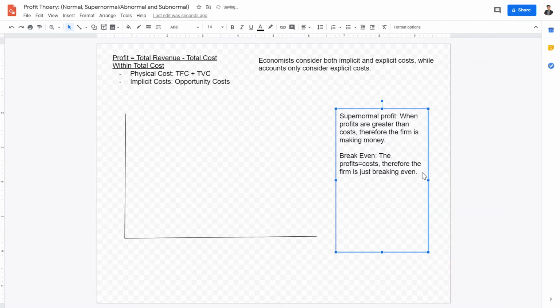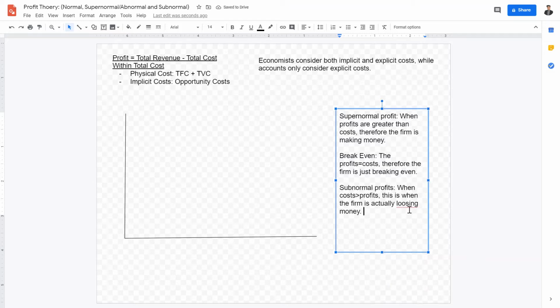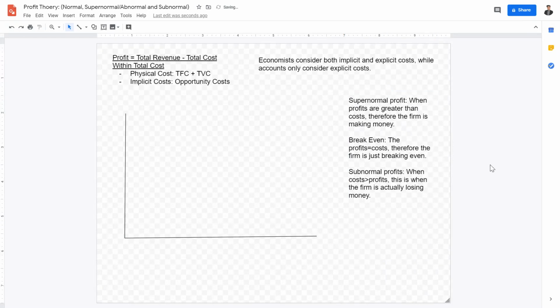And thirdly, what we have are what we call subnormal profits. Subnormal profits refers to when costs exceed profits. This is when the firm is actually losing money. These are very practical; I can really imagine this happening in real life.